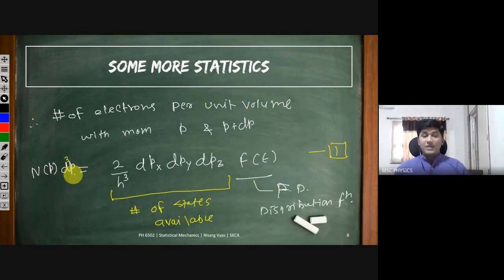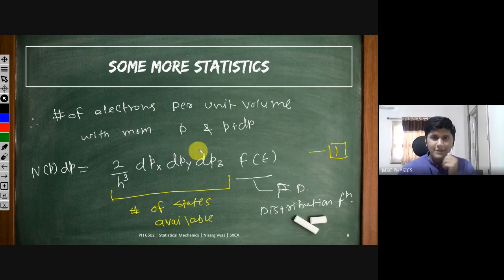We are talking about the values of momentum, only the value or magnitude of the momentum, not along an axis. That's why we took the number N of P into dP.